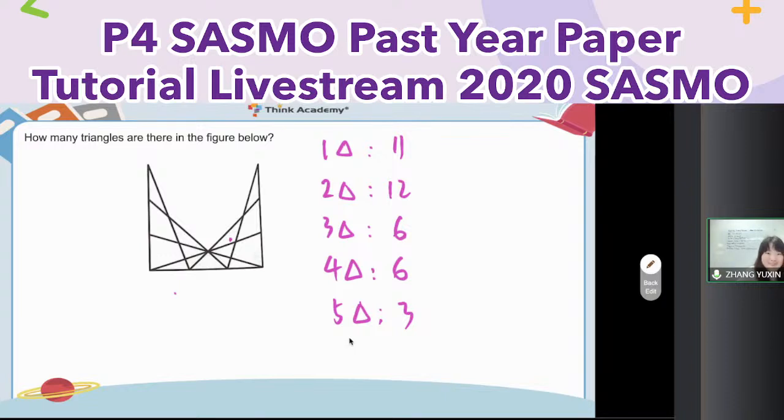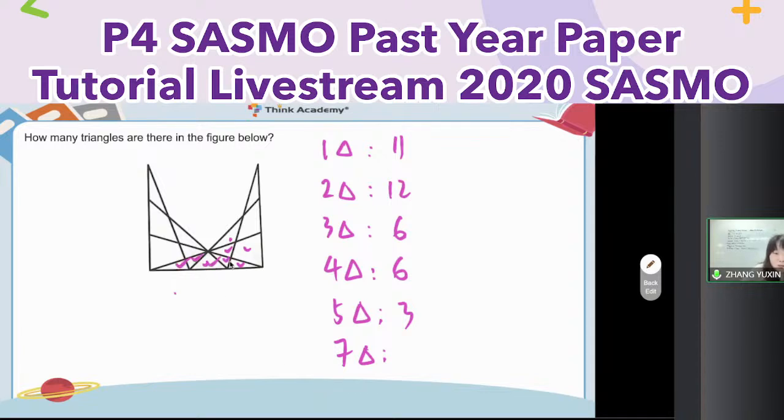How about 7? Any triangles have 7 parts? 2 or 2 pairs? Might have 7 parts. 1, 2, 3, 4, 5, 6, 7. It is 7 parts, right? So 1 means there are 2, right? And then his neighbor. Here is one pair, right?